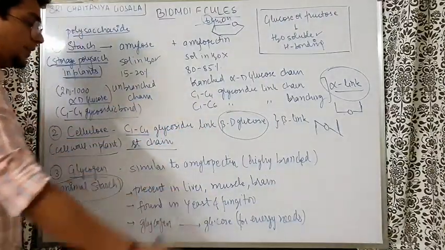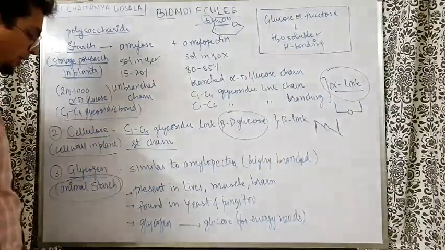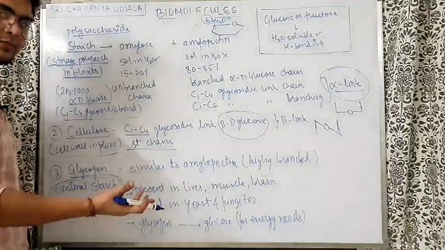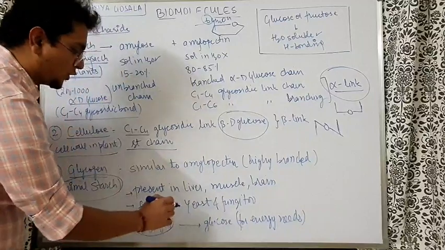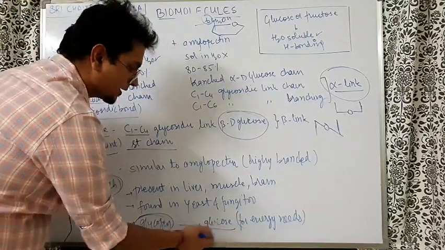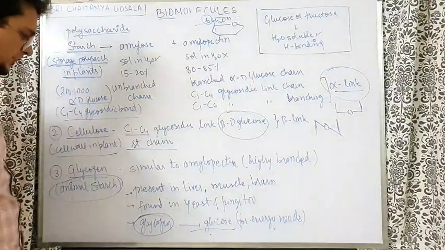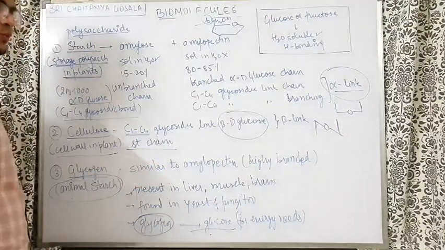It is present in the liver, muscle, and brain in the human body. Whenever your body needs extra energy and the energy is not available from food sources, it breaks the accumulated glycogen using some enzyme into glucose, and the energy needs are satisfied. It is also found in yeast and fungi.